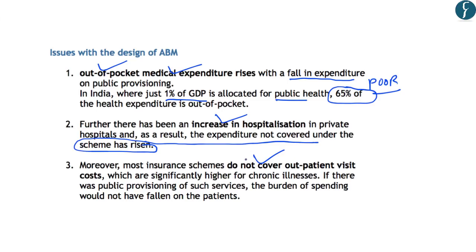However, the authors have highlighted that these outdoor checkups or the outpatient visits cost significantly higher for chronic illnesses. For example, diabetes, tuberculosis, etc. So in this, the authors say that if there was a public provisioning of such services, the burden of spending would not have fallen on the patients. So simply the authors argue that the public expenditure on such services should be more than what is presently being done.